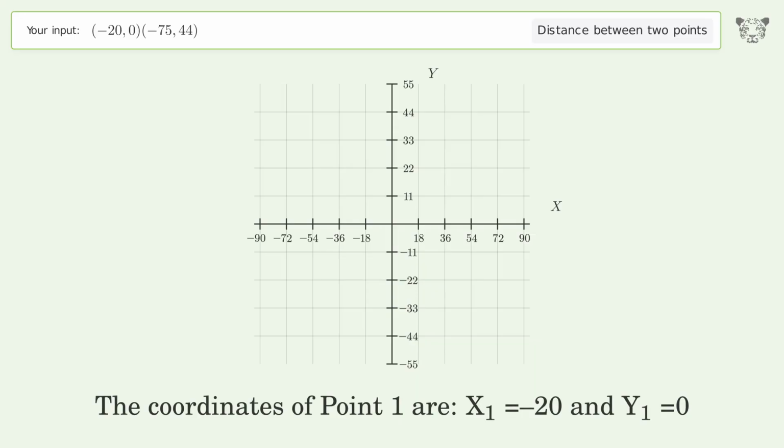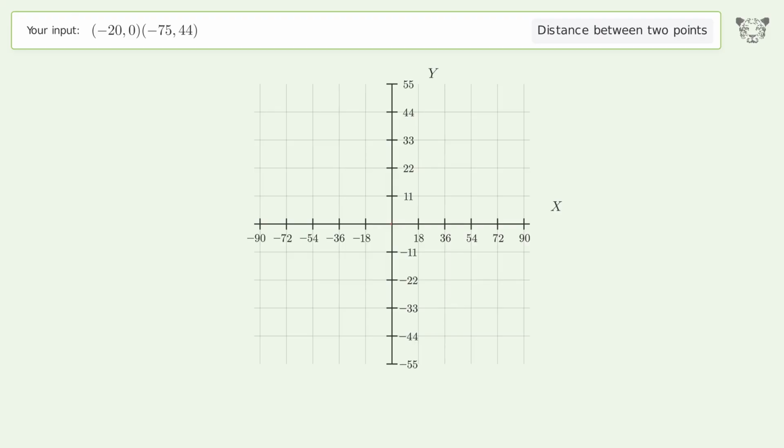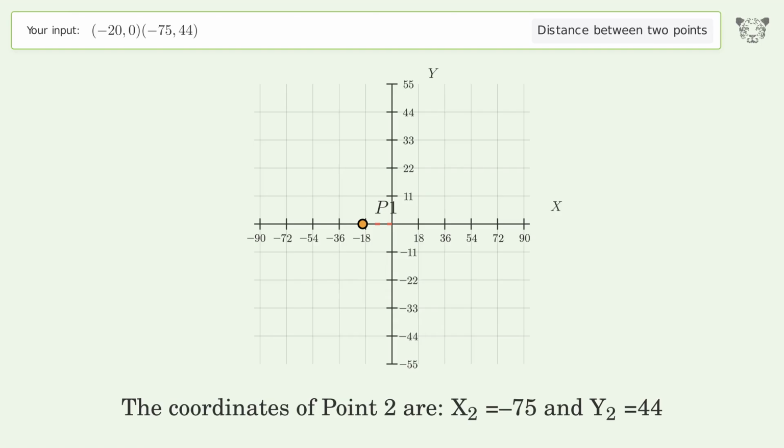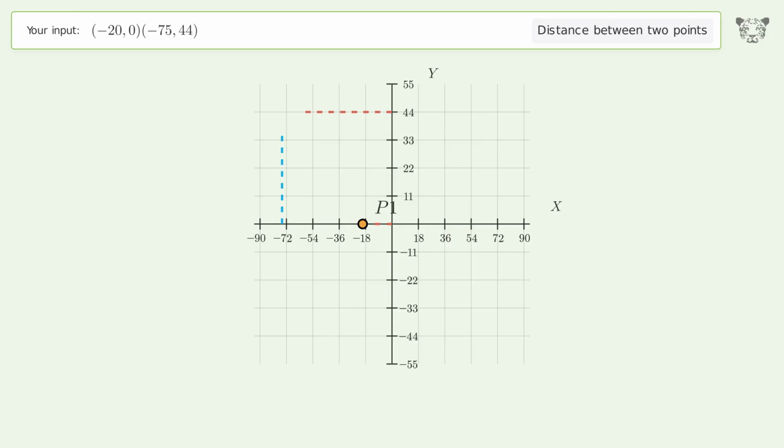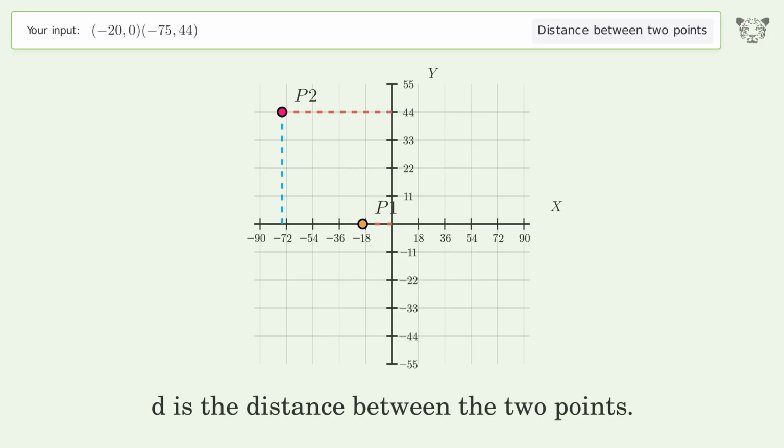The coordinates of point 1 are x1 equals -20 and y1 equals 0. The coordinates of point 2 are x2 equals -75 and y2 equals 44. D is the distance between the 2 points.